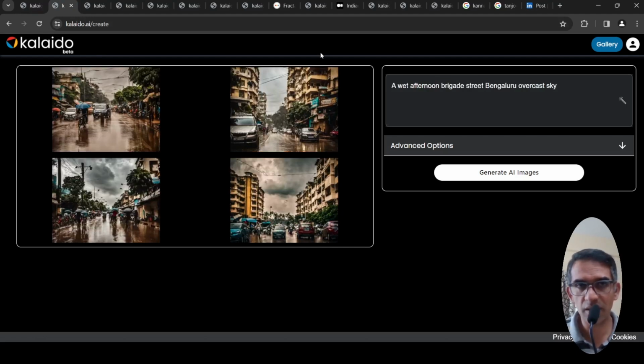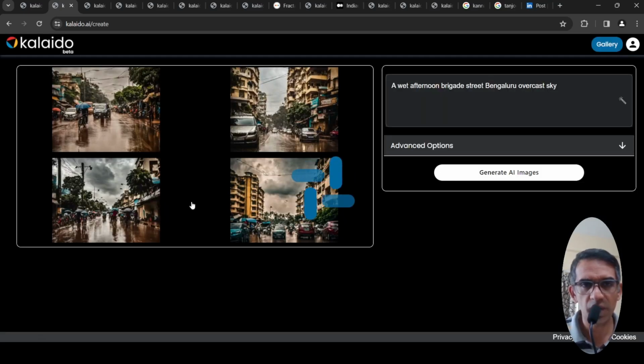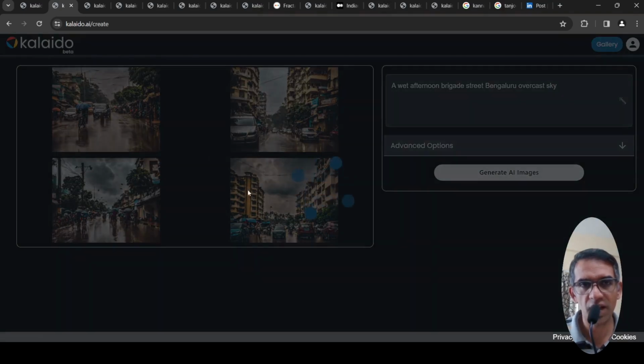So let us look at another case where I put a wet afternoon, Brigade Street, Bengaluru, overcast sky. So this is a very local thing. Like there is a Brigade Street in Bangalore, and based on that I have created these. I put this prompt, and these were the images which were generated. And to be honest, these images look nowhere close to Brigade Street in Bengaluru. I'm not sure why it doesn't open the images, because when I tried earlier, I could open the images and show it over here. Maybe there are some UI issues.